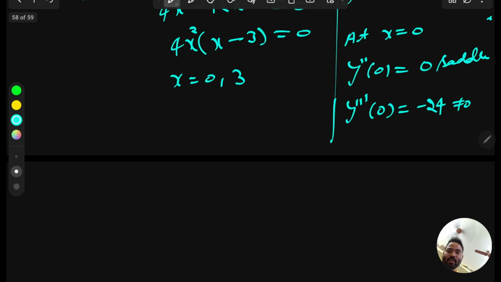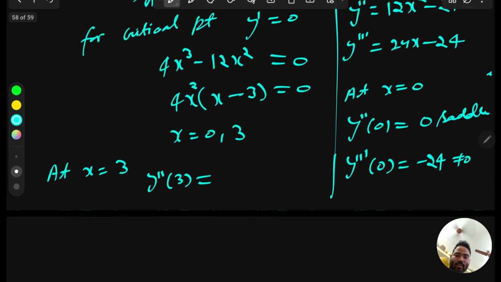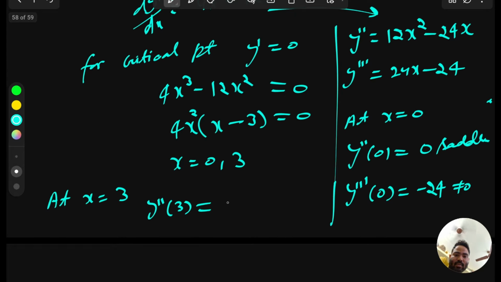Now let's check for x equal to 3. At x equal to 3, y double dash at 3 will give 12 into 3 into 3 minus 24 into 3. So this is 12 into 3 into 3 minus 12 into 2 into 3.